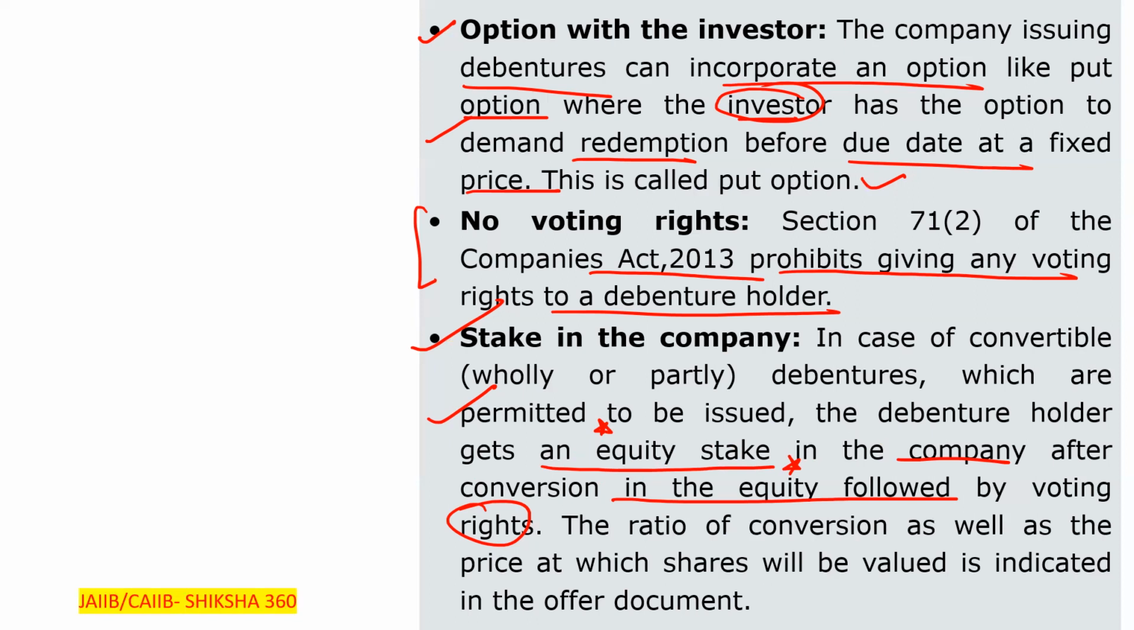So the ratio of conversion as well as the price at which the shares will be valued is indicated in the offer document. All these things will be indicated in the offer document. Now move to the next one.